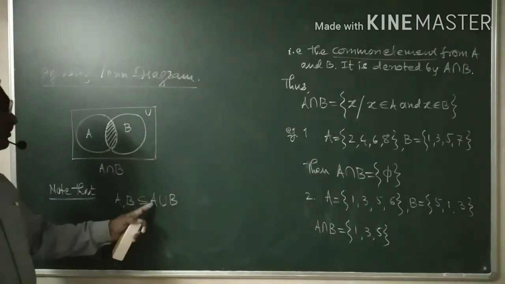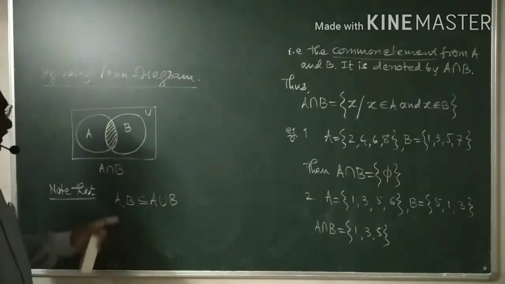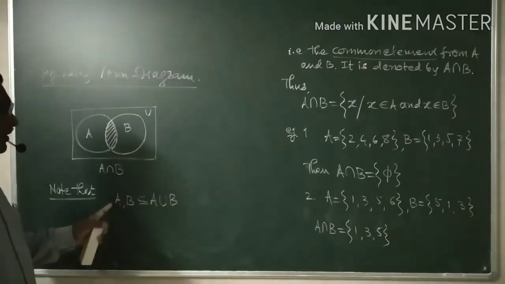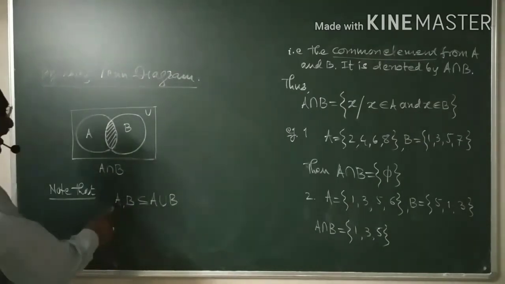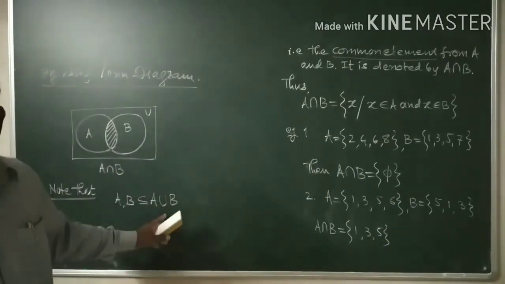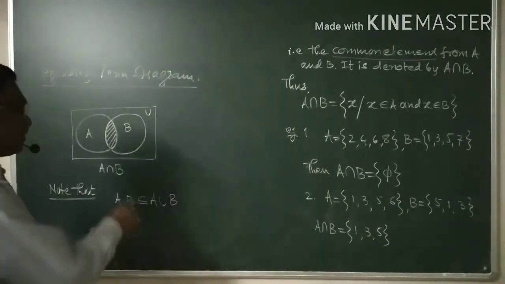Because the definition of union says that either elements are from A, and if they are not from A, then they are from B. Therefore, A and B both are contained in the union.